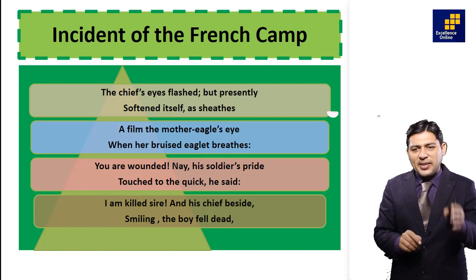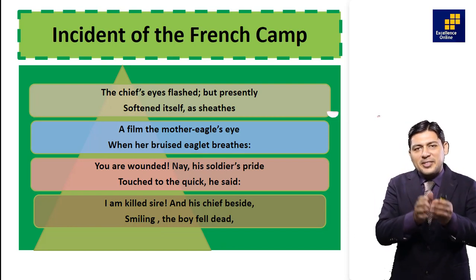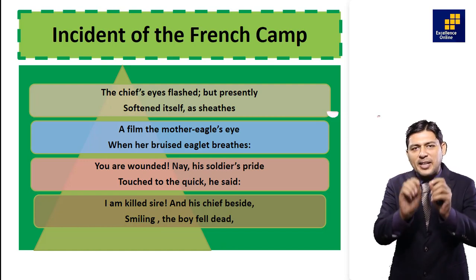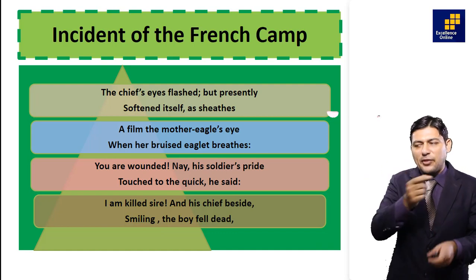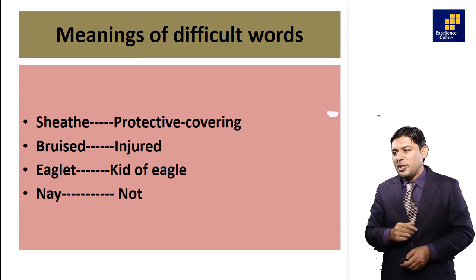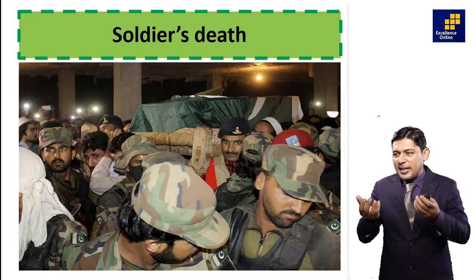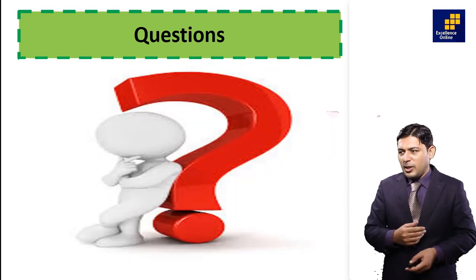A very famous quotation: soldiers die, but those persons that die for the nation, they live forever. Their death is a blessing for their nations. Difficult words we have got. These are 4 words. You can see the meaning of these difficult words. The death of a soldier. In Pakistan we have got hundreds of examples. These all are the examples.